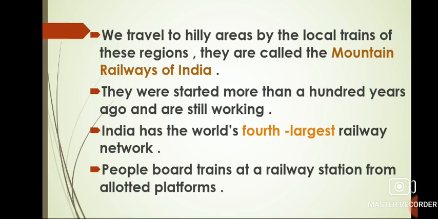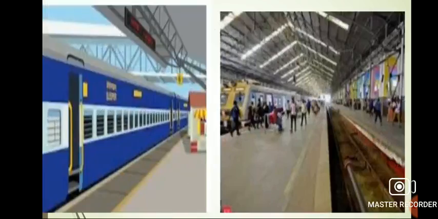In hilly areas, people travel by local trains of these regions. They are called mountain railways of India. They were started 100 years ago and are still working properly. India has the world's fourth largest railway network. Even a small town and city in India have a railway station. Railway platform is the place from where people board trains. In this picture, you can see the image of a platform.